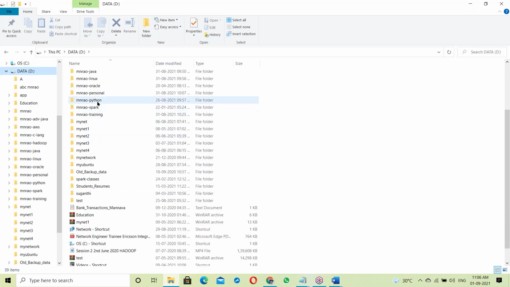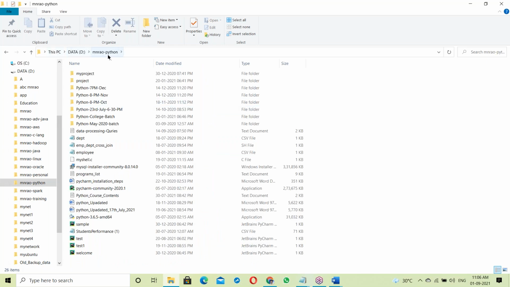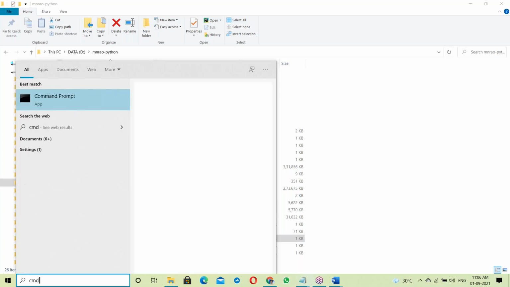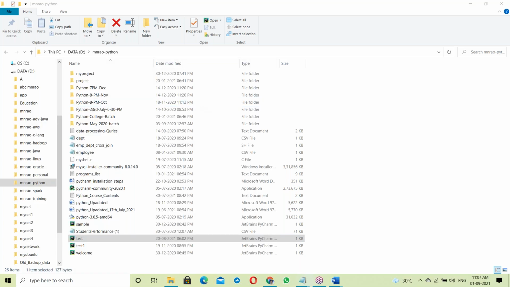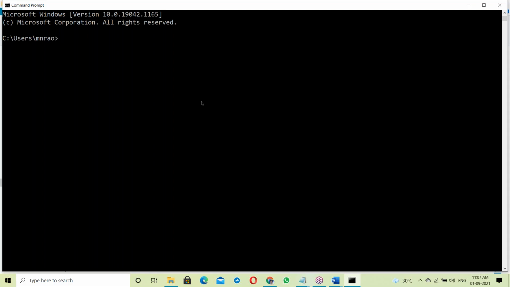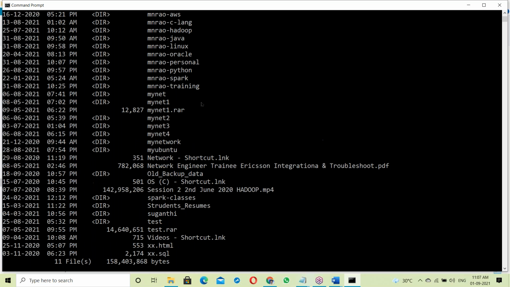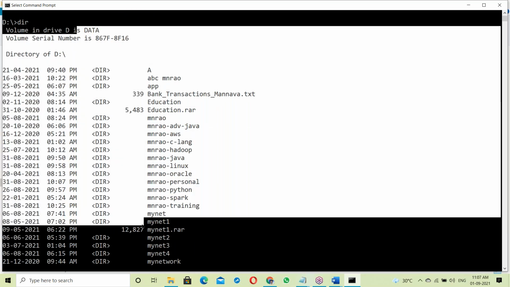D drive, mn Python folder. In this folder, there is a test script. Go to command prompt. Type D colon to go to D drive. Dir shows the disk contents.